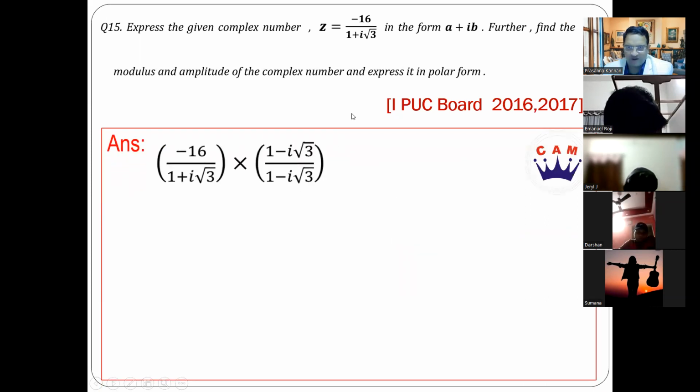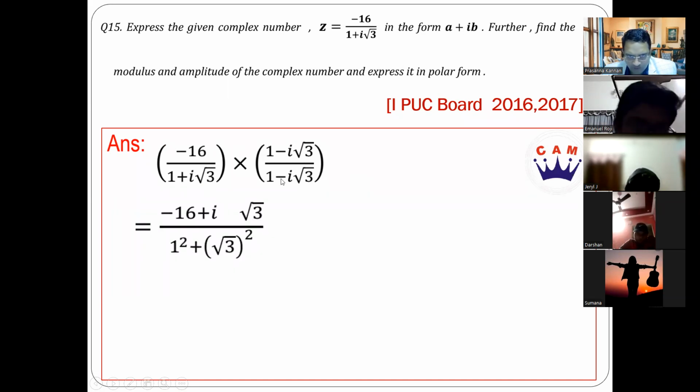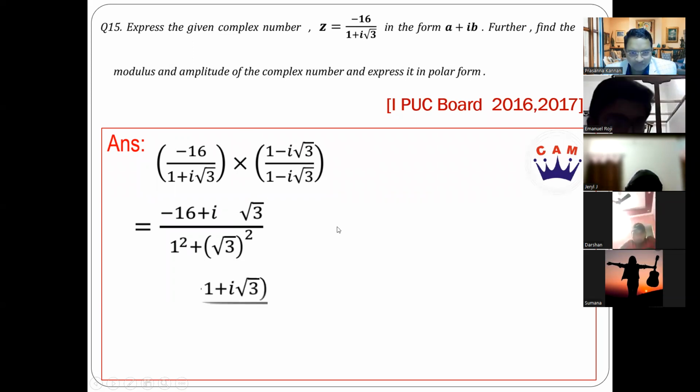So first thing is to write it in the form a plus ib. I need to multiply by the conjugate of the denominator. Multiply and divide. So you can see 1 plus i root 3 into 1 minus i root 3 becomes 1 square plus root 3 square. Minus 16, minus into minus is plus i root 3. Okay, there is a 16 missing here.